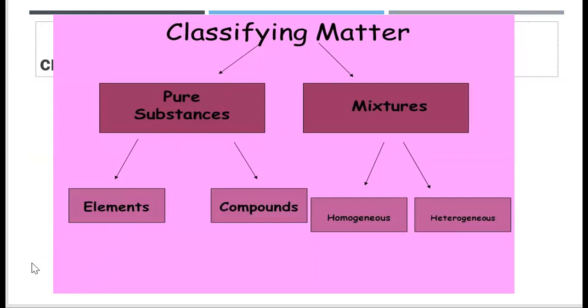On the other hand, mixtures also have two classifications, which are the homogeneous mixtures and the heterogeneous mixtures. This is just a quick review of our knowledge about matter.